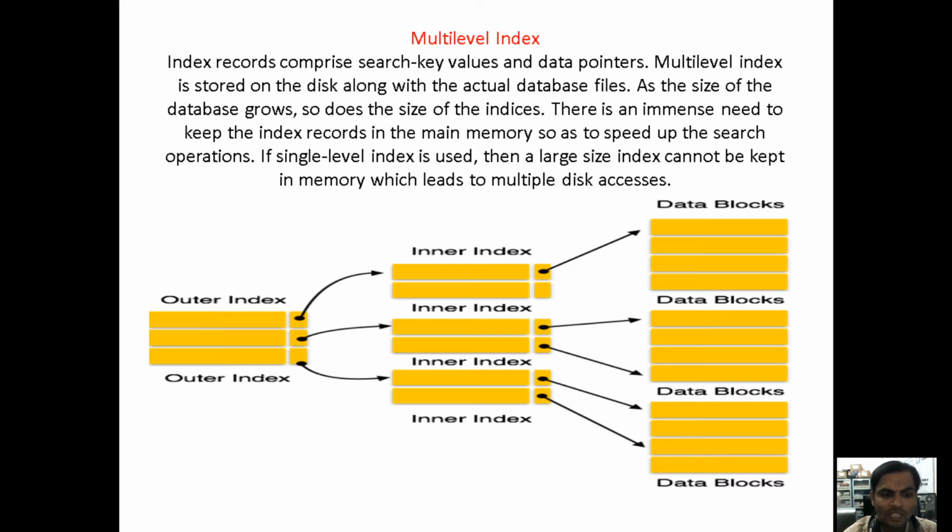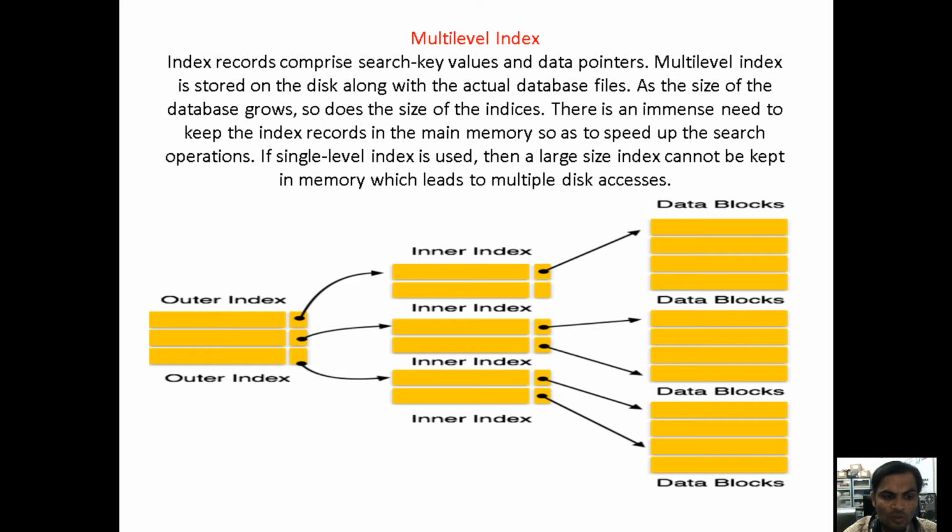Suppose you are taking multi-level indices: the outer index we consider as the primary index, and the inner index we consider as the secondary index. In the outer index we have search values, for example 13, 15, 25, 40, 42. These search values are there in the primary index. For example, we are given 13, 15, 20, 25, 30.